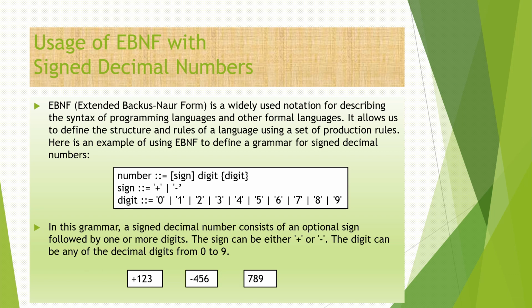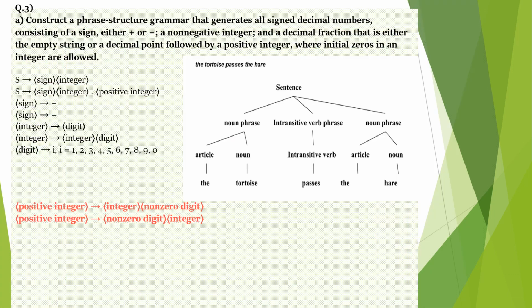Usage of EBNF with signed decimal numbers. EBNF, Extended Backus-Naur Form, is a widely used notation for describing the syntax of programming languages and other formal languages. It allows us to define the structure and rules of a language using a set of production rules. Here is an example of using EBNF to define a grammar for signed decimal numbers. In this grammar, a signed decimal number consists of an optional sign followed by one or more digits. The sign can be either plus or minus. The digit can be any decimal digit from 0 to 9.